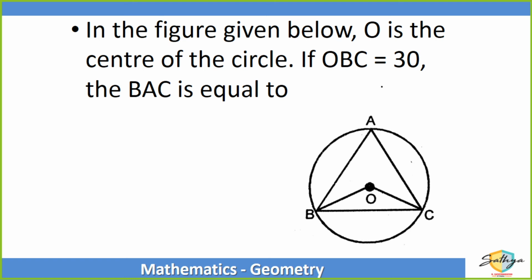Okay, so it is given OBC, that is this particular angle, is 30 degrees. I have to find out BAC, this particular angle. So if OBC is 30 degrees, can I say that OB and OC are both radii? So in isosceles triangle OBC, if this angle is 30 degrees then this angle will also be 30 degrees. Did you understand this part?